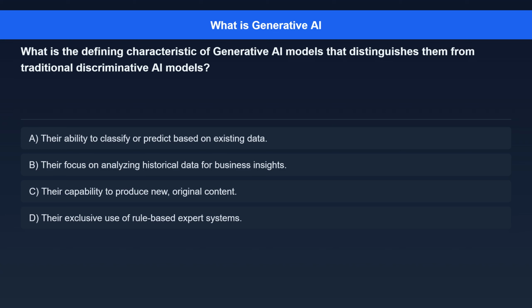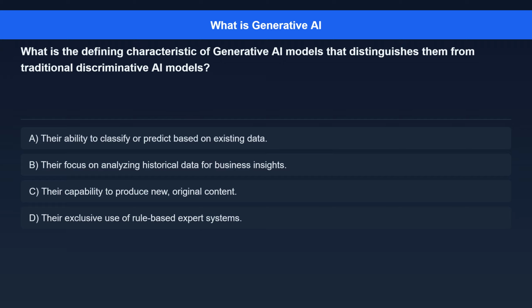Question 4. What is the defining characteristic of generative AI models that distinguishes them from traditional discriminative AI models? Option A. Their ability to classify or predict based on existing data. Option B. Their focus on analyzing historical data for business insights. Option C. Their capability to produce new, original content.